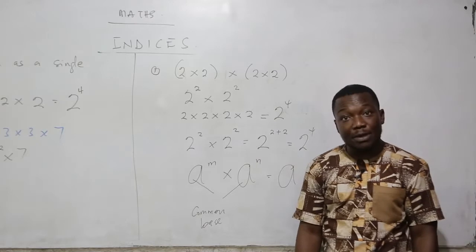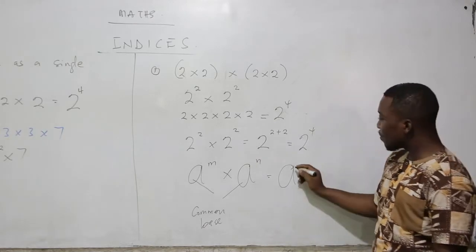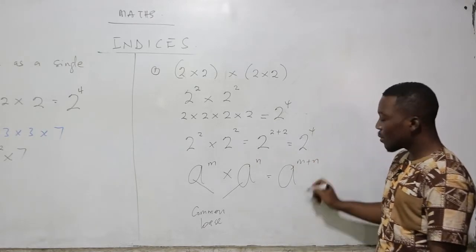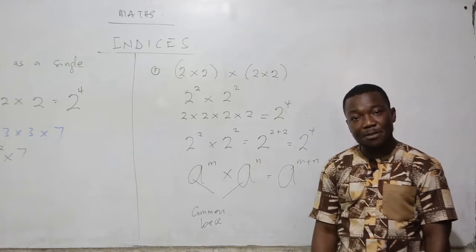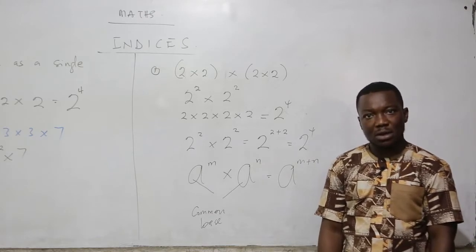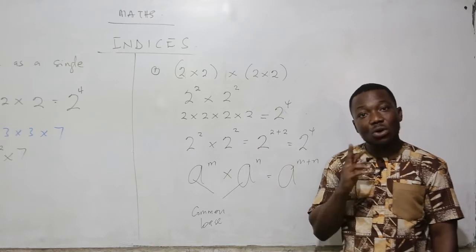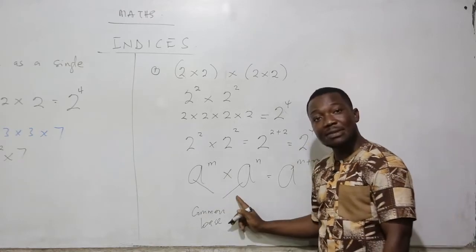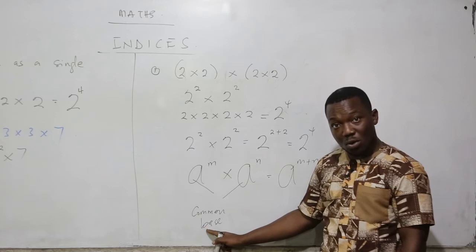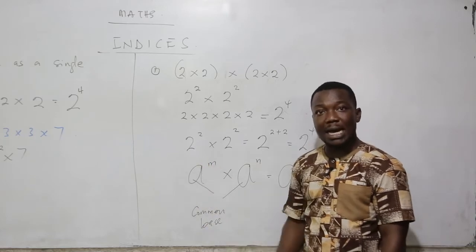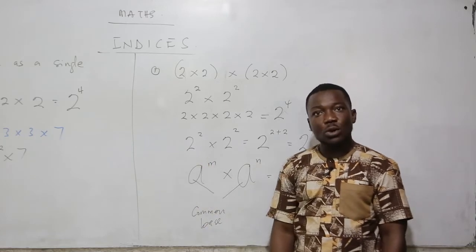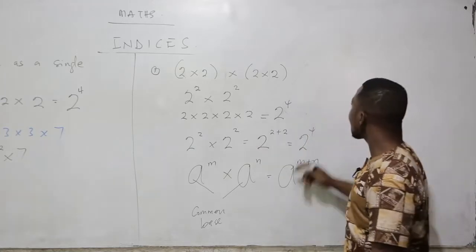We write one of the bases, then we add the exponents or the powers. So that is pretty easy. The concept is the bases are supposed to be the same or common before you can add the exponents. So let's have an example.